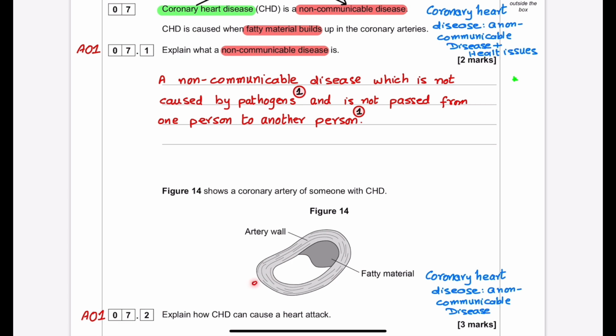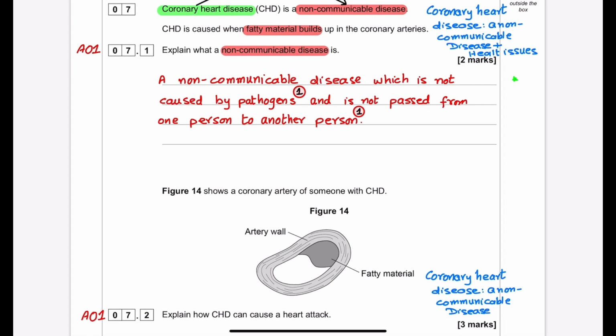The heart gets less blood, so it receives less oxygen. At the end, the heart gets less energy, which is responsible for the heart attack. So the path is narrowed, the flow of blood is restricted, less oxygen comes, and less energy is generated for the heart.